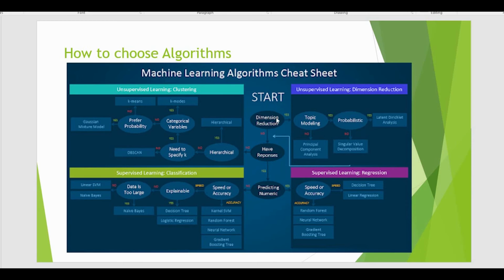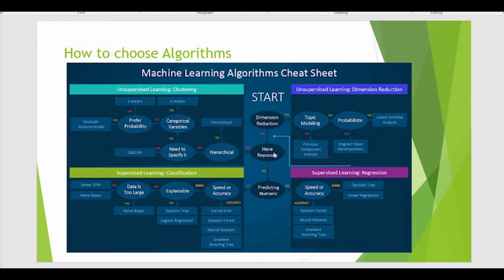On what basis it has to be reduced, on what analysis do we have to do it? For that also we have algorithms. So if we have to do the dimension reduction, then we have to opt for PCA. Different algorithms are there: SVD or LDA. So we have PCA, we have SVD, we have LDA.